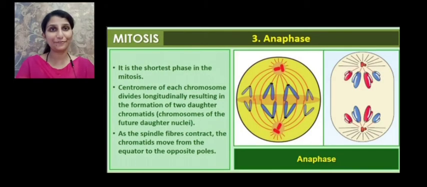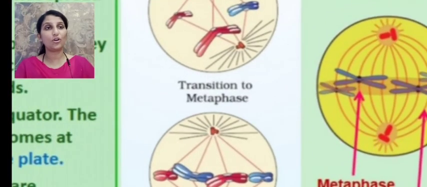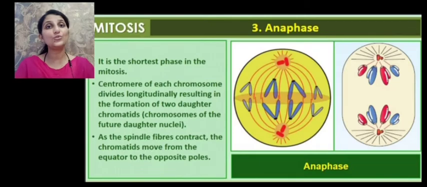Next is anaphase. It is the shortest phase in mitosis, and the centromere of each chromosome divides longitudinally. The centromere is the site where the two sister chromatids are attached. So during anaphase, the centromere divides longitudinally, resulting in the formation of two daughter chromatids. You can see over here, this was the structure of the chromosome in the metaphase. So here the centromere divides longitudinally. See, two daughter chromatids, that is the chromosomes of the future daughter nuclei.